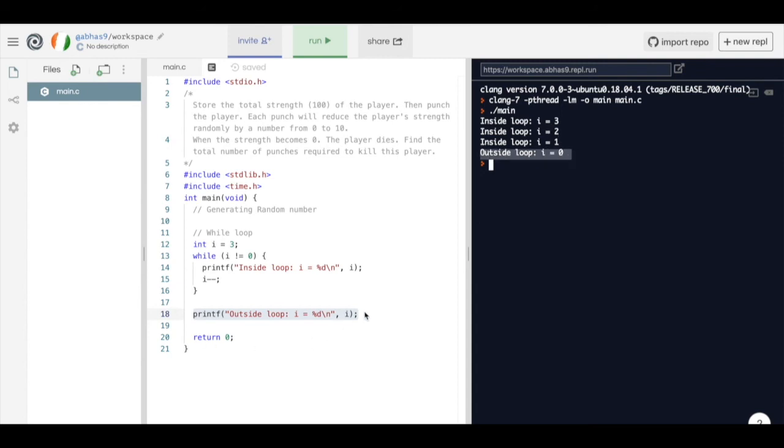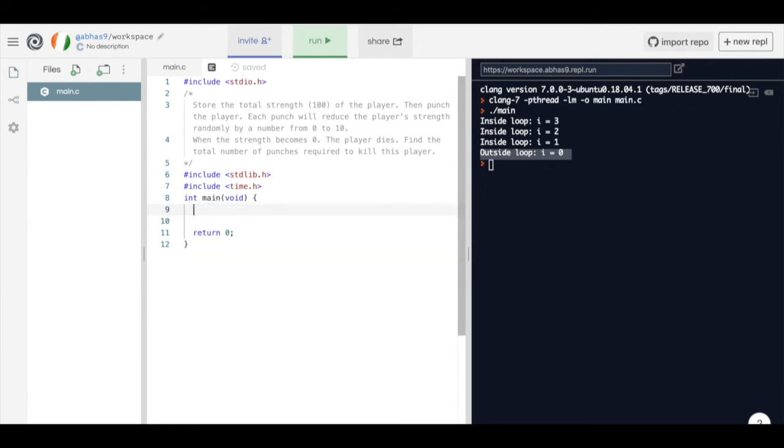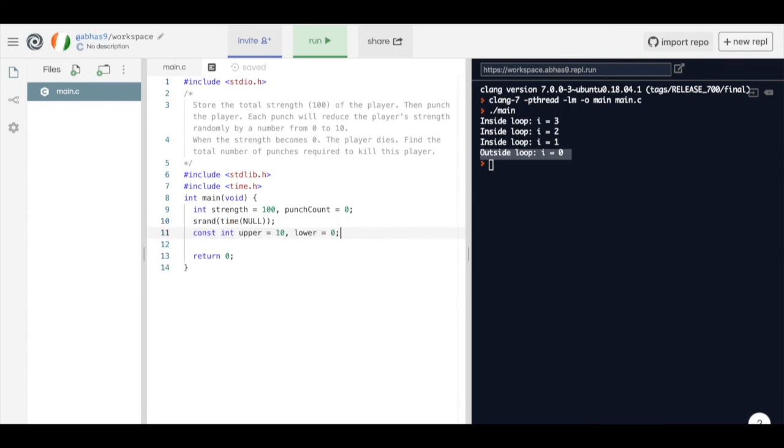Now let's come to the original problem which we wanted to solve and try to find out the number of punches required to kill the player. First thing which we need to do is to create variables and store the punch count and the total strength of the player. Next, we need to seed the random number generator function using srand and also declare the upper and lower bounds for the random numbers. The range of random number would obviously be upper minus lower.